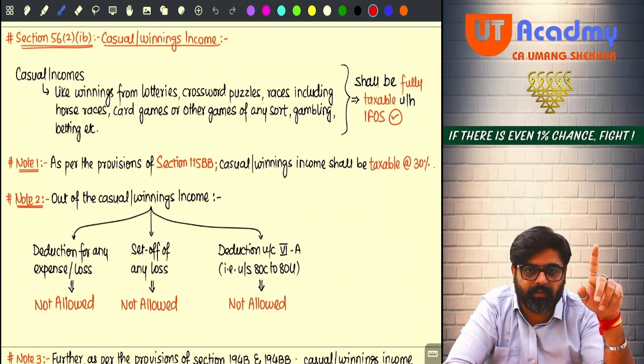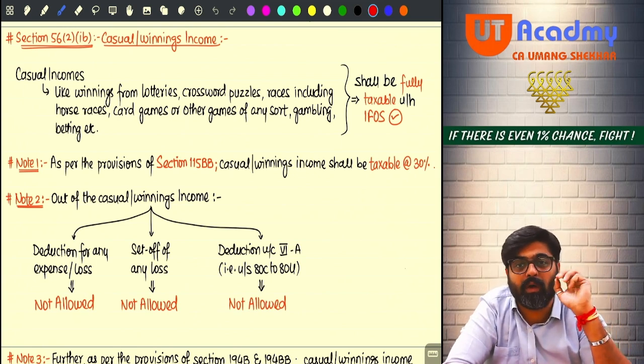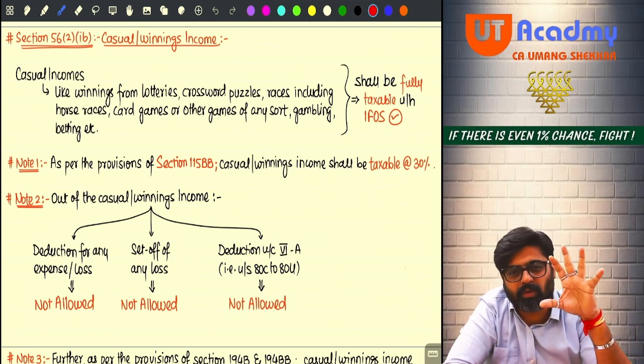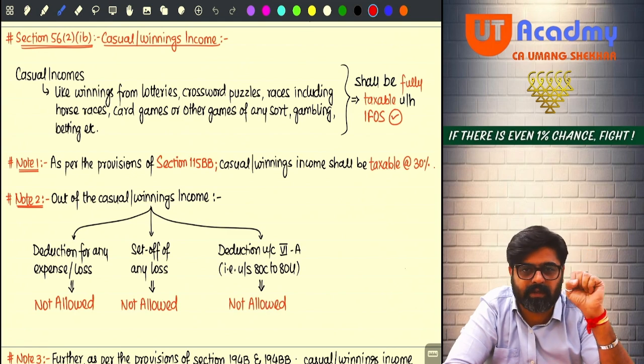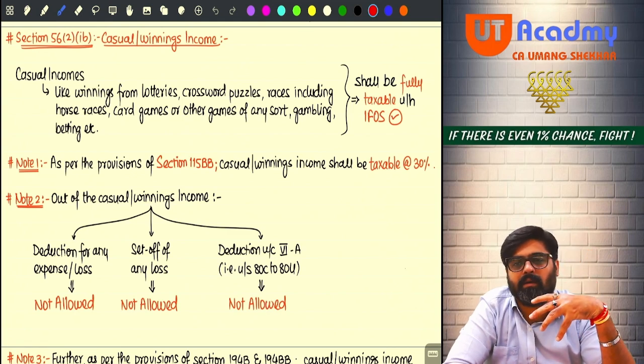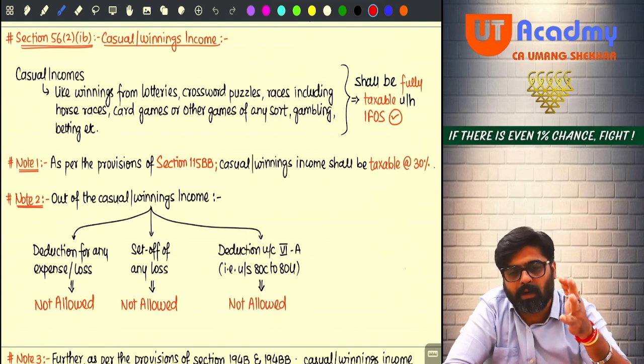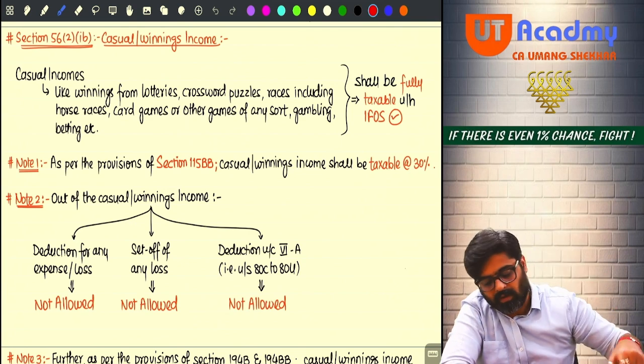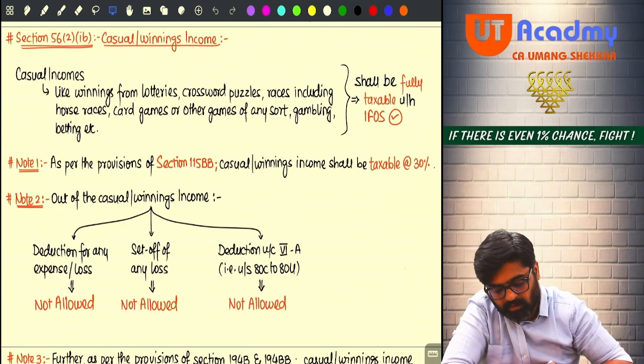Winnings, gifts, and one more discussion we'll do about the life insurance policies. So two or three discussions are still very interesting, and we have to get into details, into the depth. Apart from that, all the things are very easy. We'll start, we'll end, just like that only. Okay, so now we are having the discussion of casual incomes.